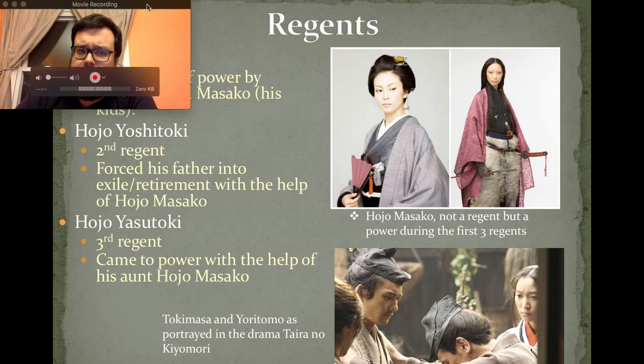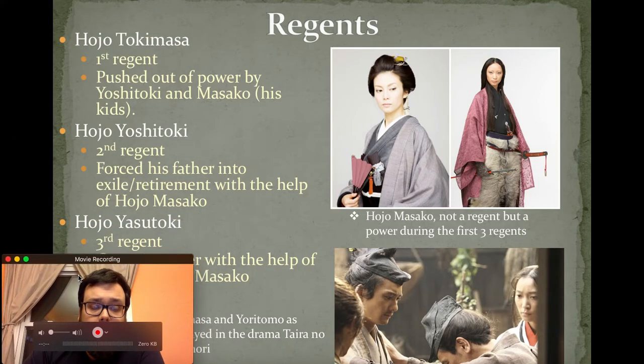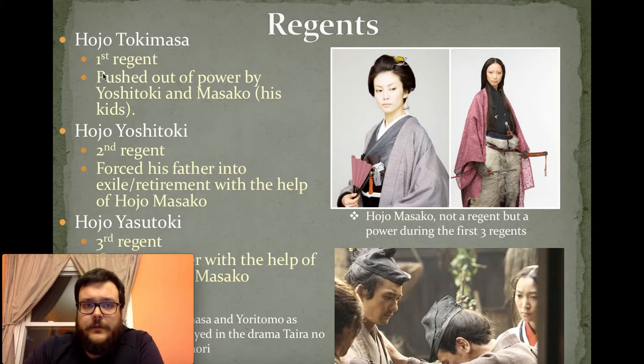So let's talk about regents. Regents, once again, were those advisors. In fact, the regent was the chief advisor to the shogun, the person who gave him all of his advice. And at first, the regent was from the Hojo family, a man named Hojo Tokimasa. Eventually, he was pushed out of power or removed by his kids, Yoshitoki and Masako. So Yoshitoki was his son, and Masako was his daughter.